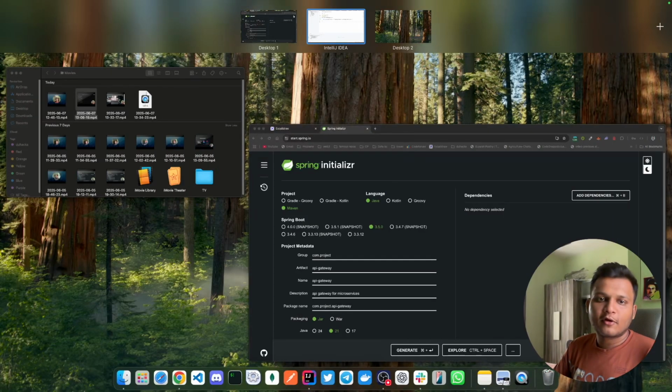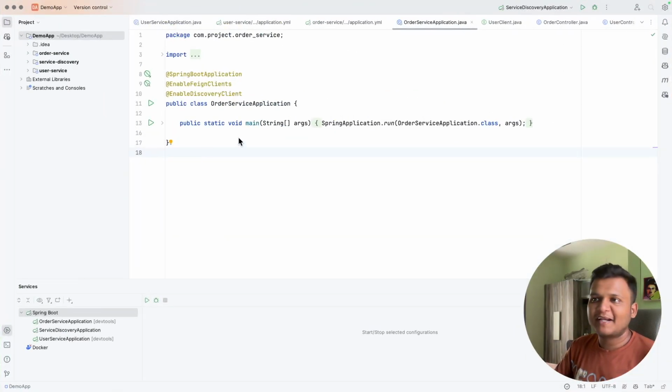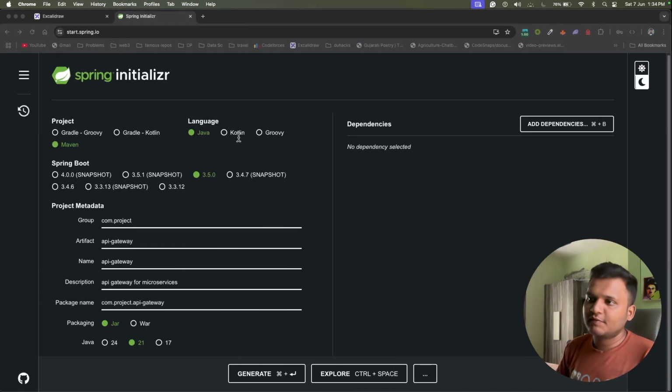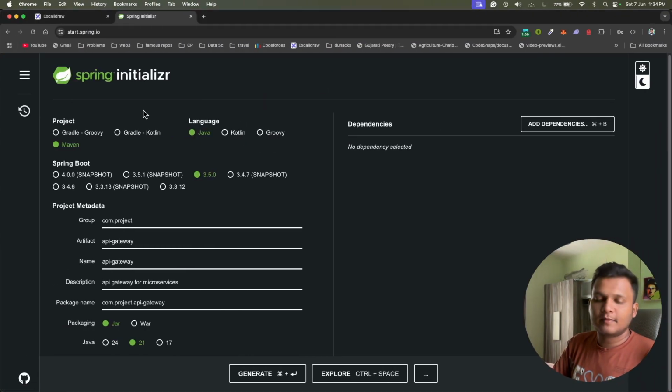All right, so let's get started with the implementation of the API gateway. We have three services: order service, user service, and service discovery. The API gateway will also be an independent Spring Boot application. So we need to go to the Spring Initializr and create the Spring Boot application.